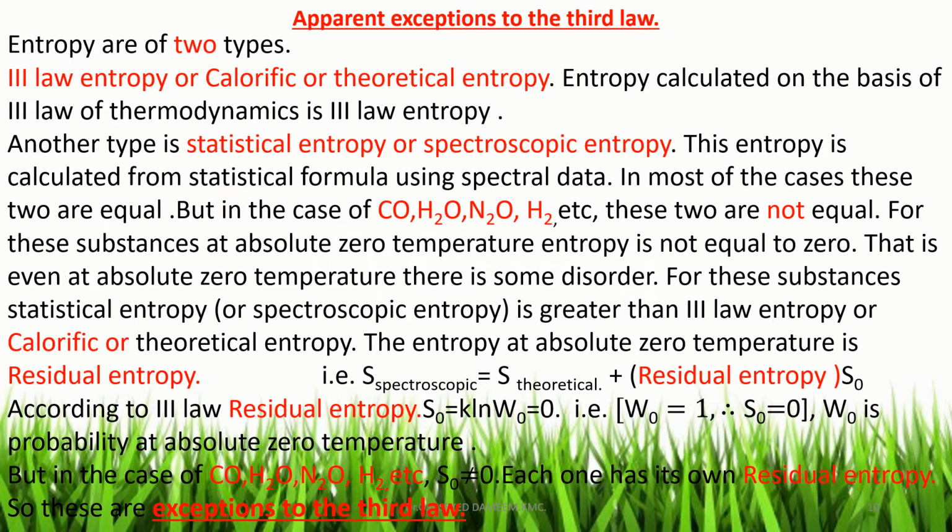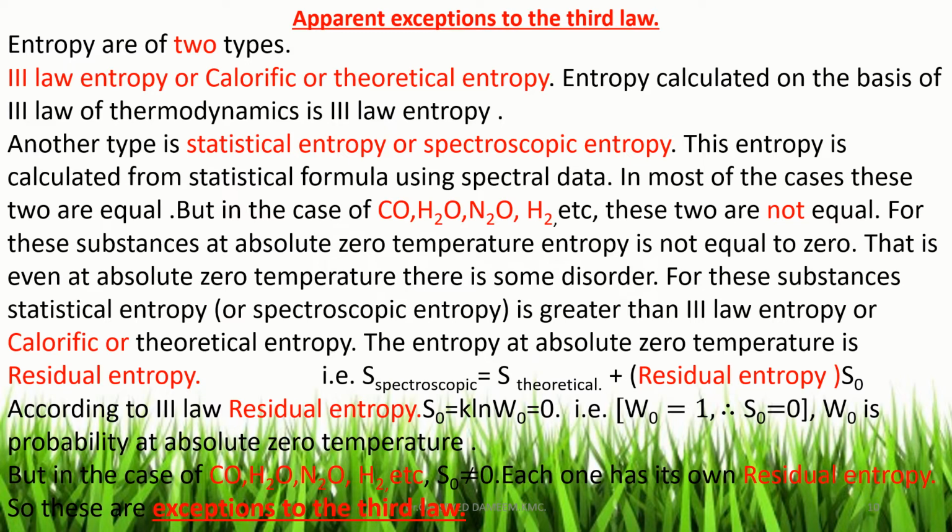The entropy at absolute 0 temperature is called residual entropy. According to the third law of thermodynamics, residual entropy is equal to 0. That is, S0 is equal to k ln W0. Since W0 is equal to 1, the probability is 1, and S0, the residual entropy according to the third law, is 0.